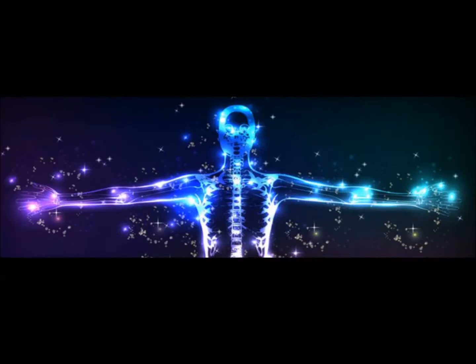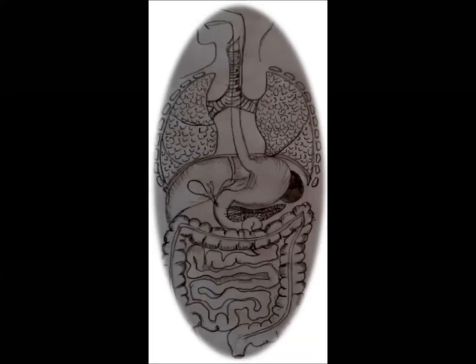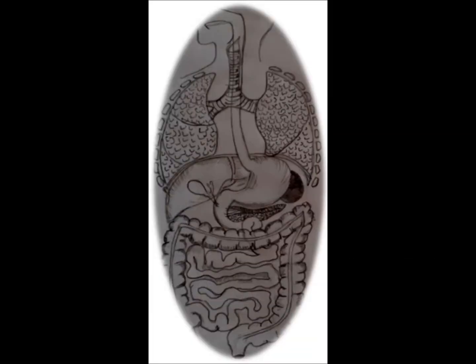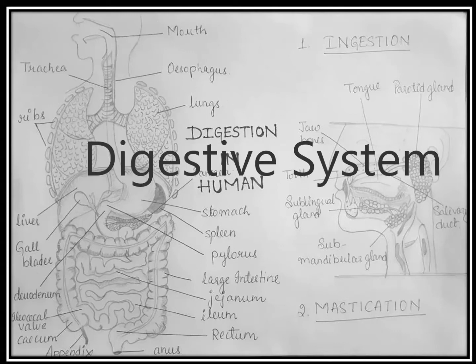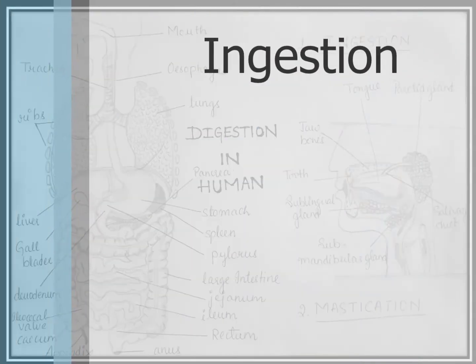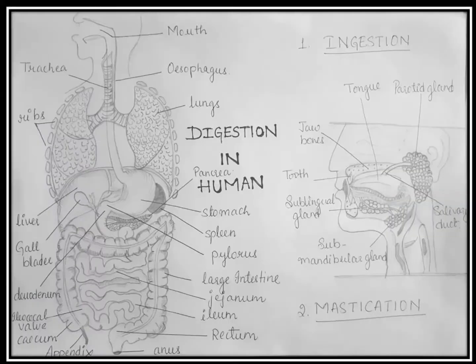The human body is one of the most amazing creations of God, and it has one of the most complex structures, with a mechanism for converting food into energy. The parts in the human body that perform this activity are collectively called the digestive system, and the activities performed by them are absorption, assimilation and excretion.